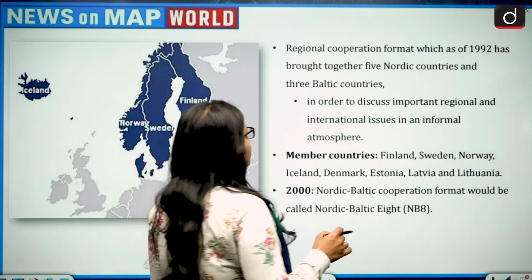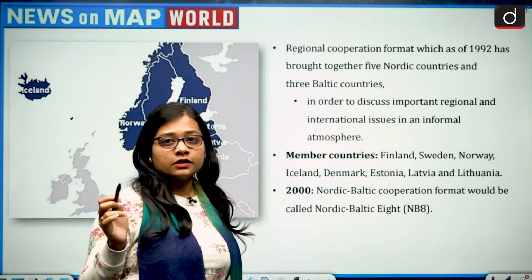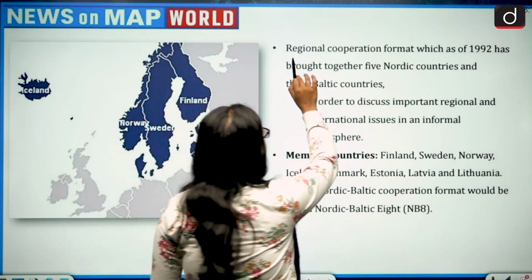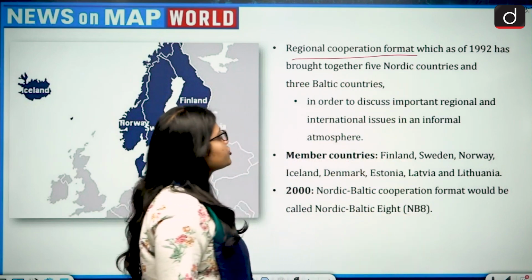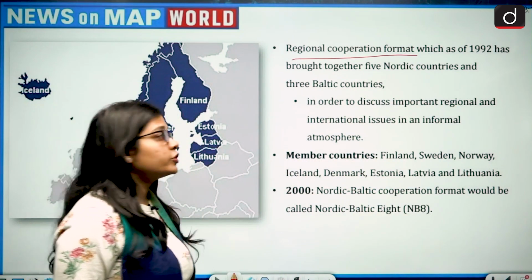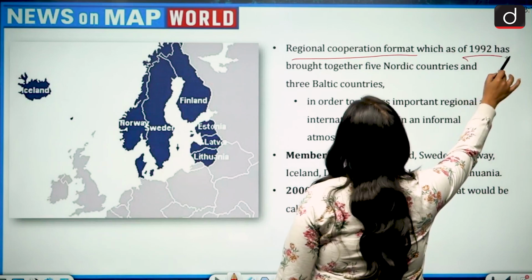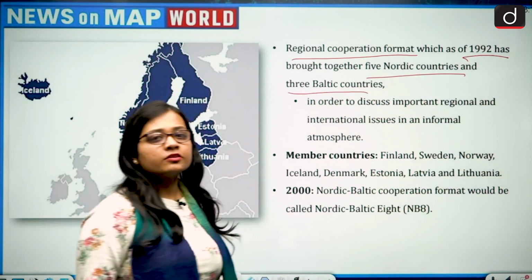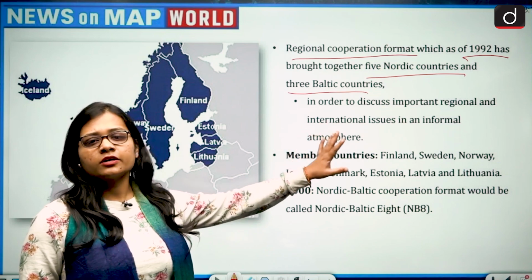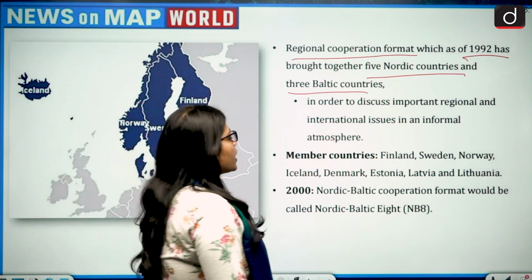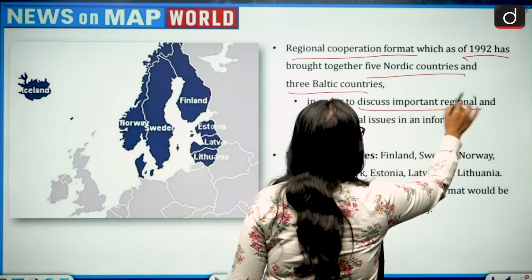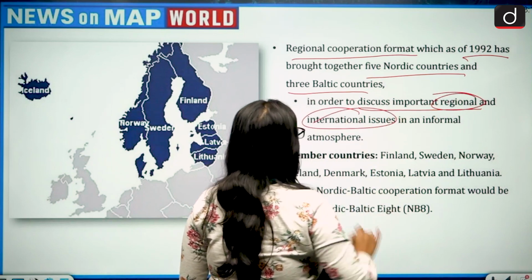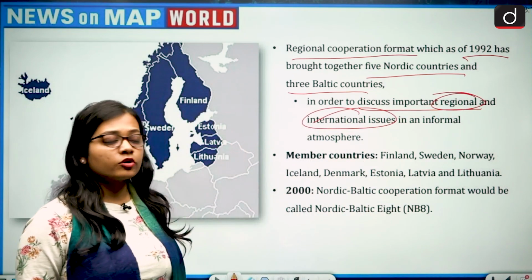The Nordic Baltic 8 is a regional cooperation format, which as of 1992 has brought together 5 Nordic countries and 3 Baltic countries. So 5 Nordic plus 3 Baltic constitutes 8 countries. And this is to discuss important regional and international issues in an informal atmosphere.